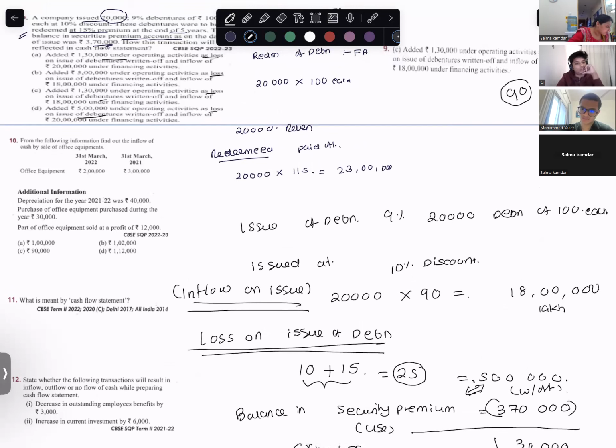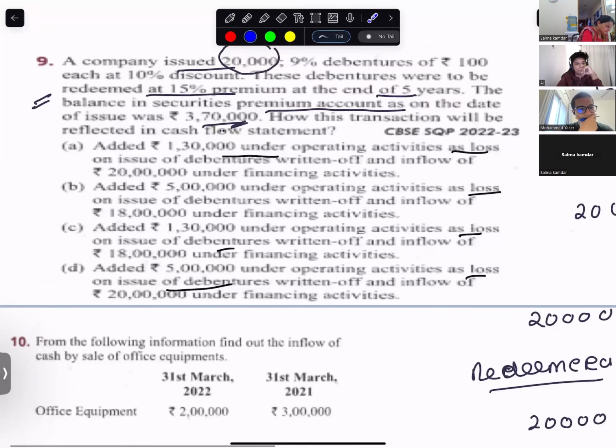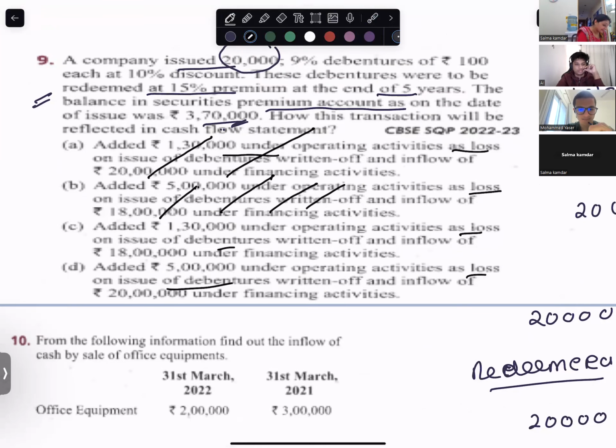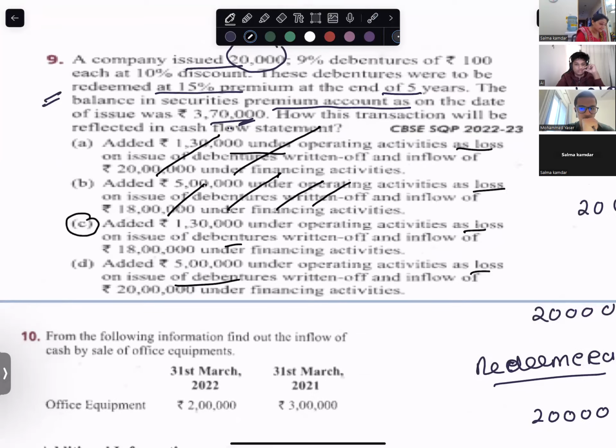Okay, it is loss on issue of debentures. 1,30,000 you have to write off, and you will have inflow of how much? 18 lakh. Now check 18 lakh and 1,30,000. Strike off the options with 5 lakh. Check 18 and 130, option C.